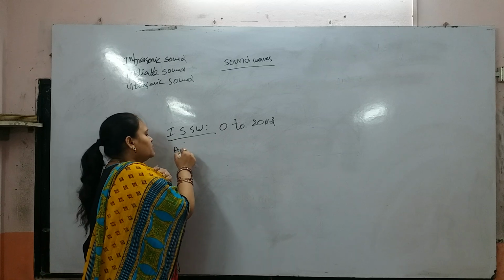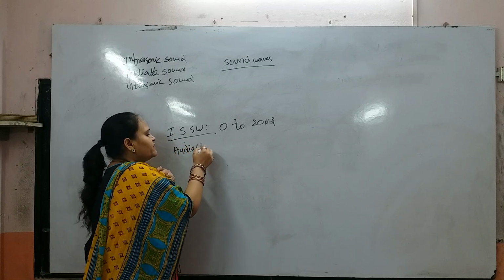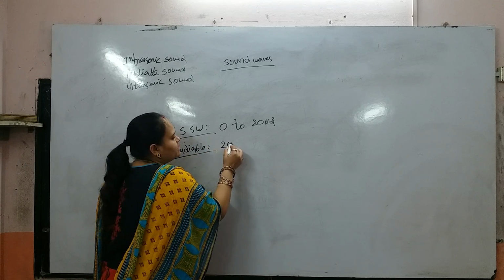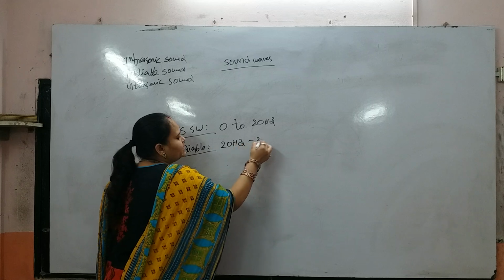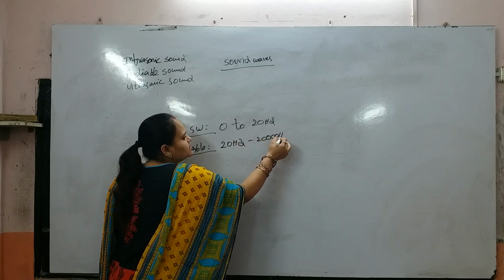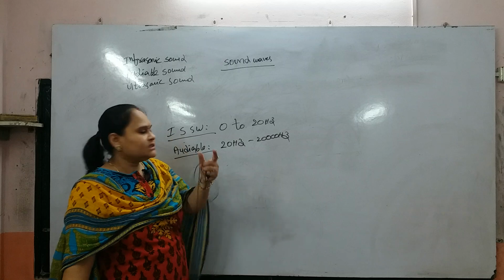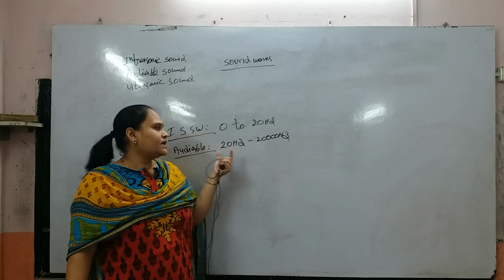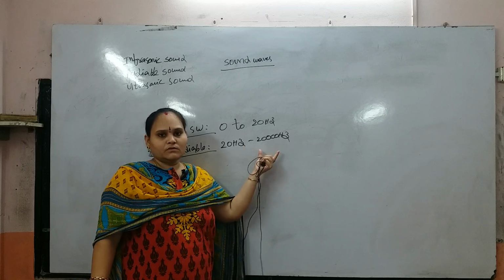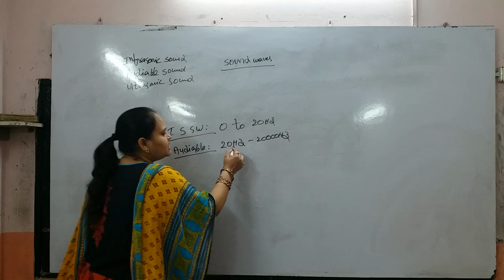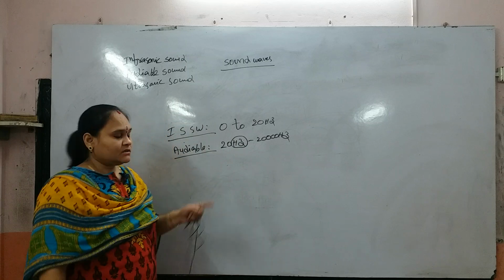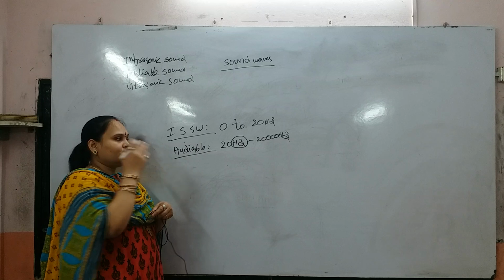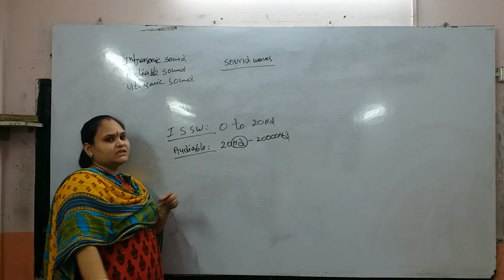Next, audible sound waves, with a frequency range between 20 Hz and 20,000 Hz. This is our human frequency range. We hear between these two frequencies. Hz is the unit of frequency. 20 Hz to 20,000 Hz is the audible frequency range. We hear sound in this region only.